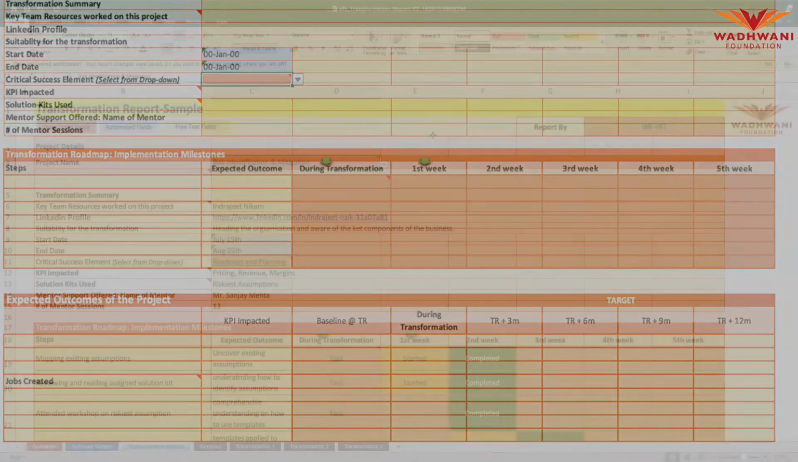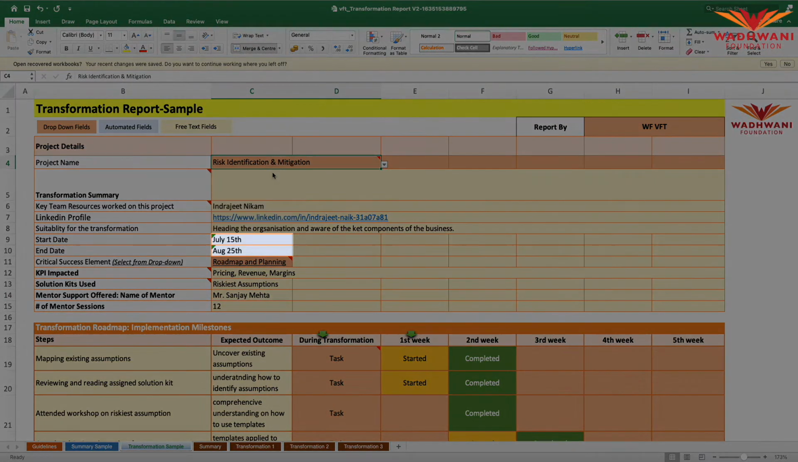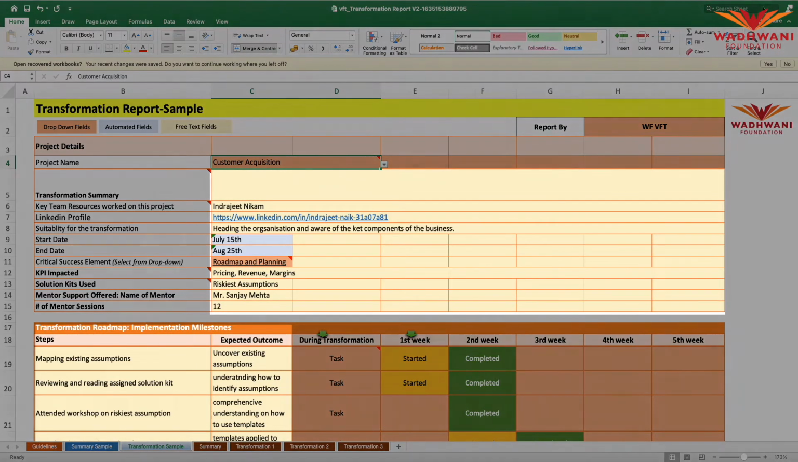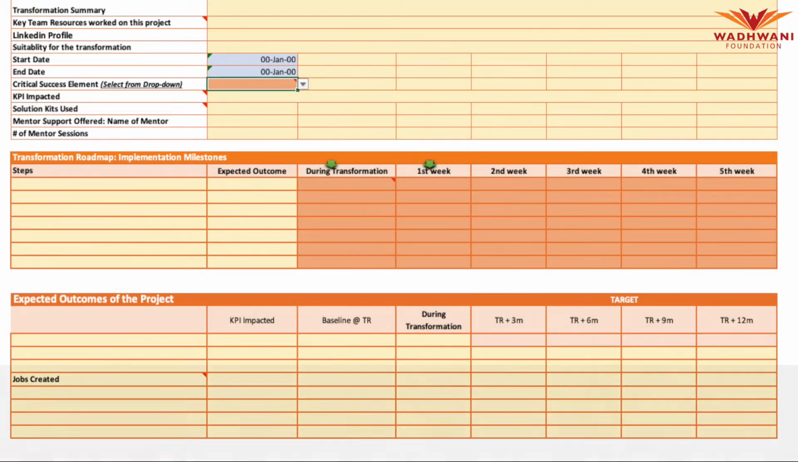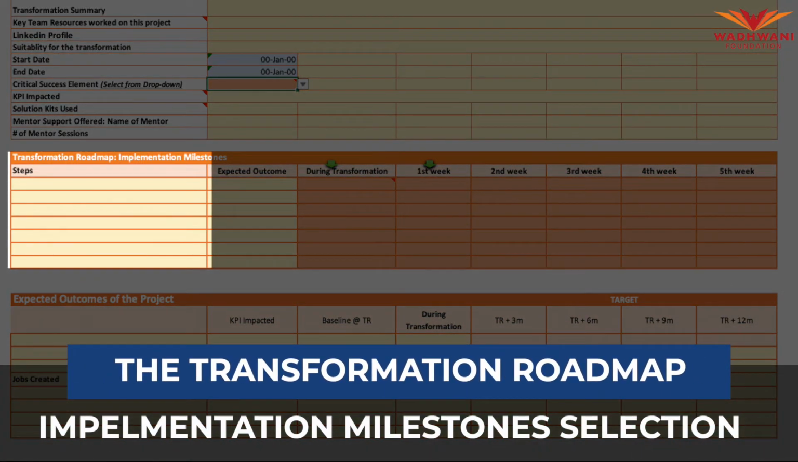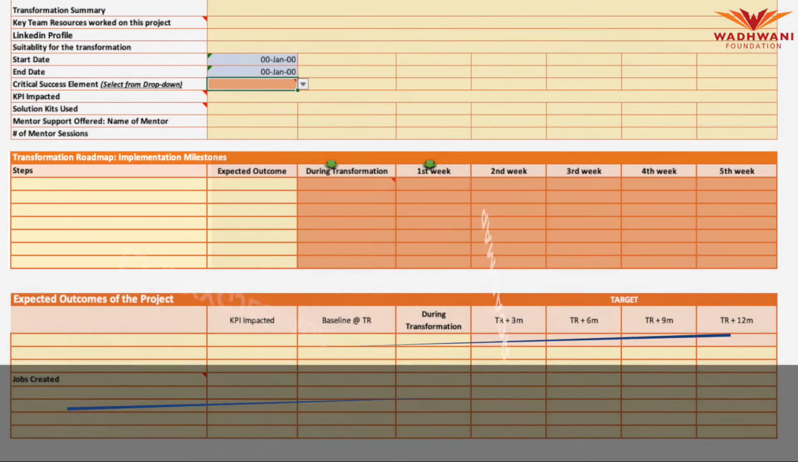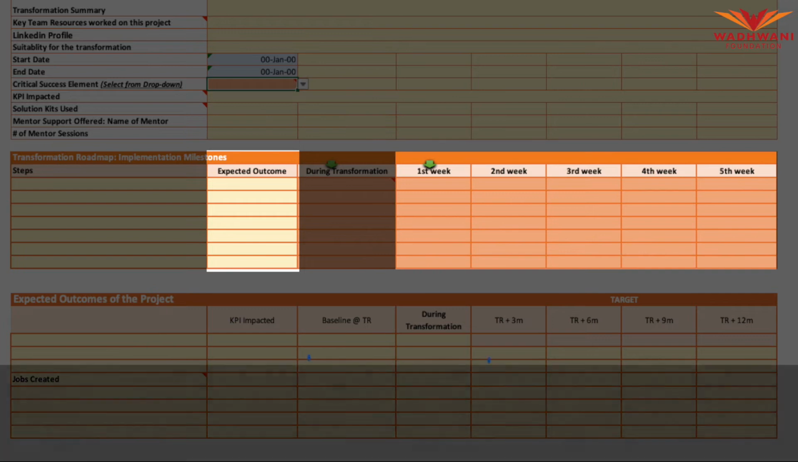You can select the project name from the drop-down menu while the start and end date is auto-populated. The cells marked in light brown are free text cells. This tab has 2 sections. The Transformation Roadmap Implementation Milestones section helps you detail out the steps taken within this project, the expected outcomes, and the time taken to complete the steps.